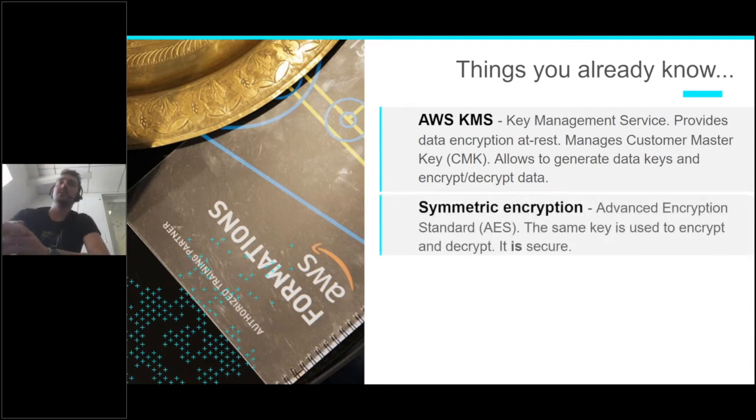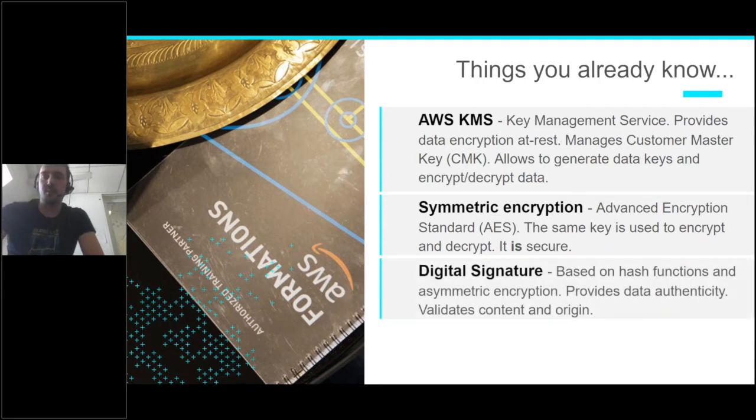Another thing you need to know is symmetric encryption. So you need to know AES, the Advanced Encryption Standard, and that symmetric encryption is when the same key is used to decrypt and to encrypt. You don't need to know how AES is operating, but you have to be convinced it is in fact secure, because if you are not convinced it is secure, I will have a hard time to convince you KMS is secure.